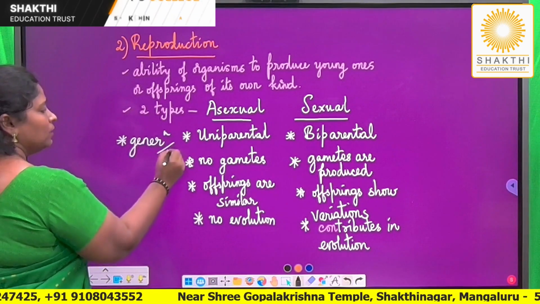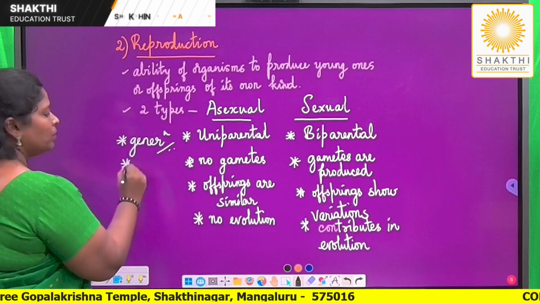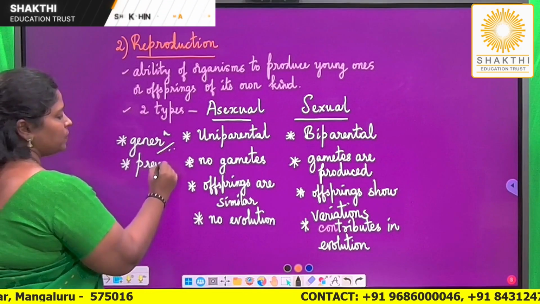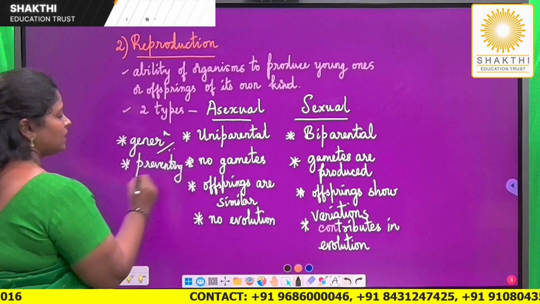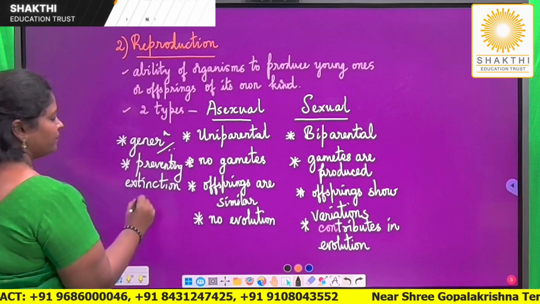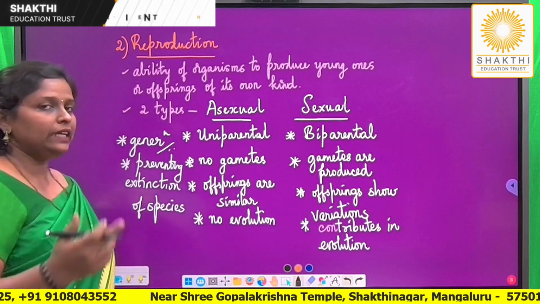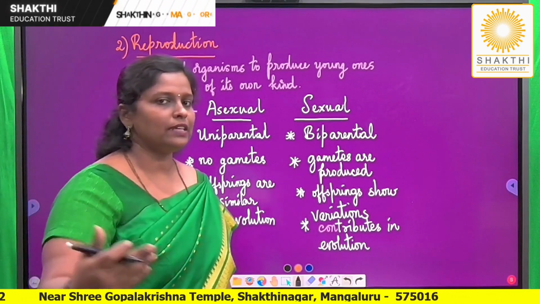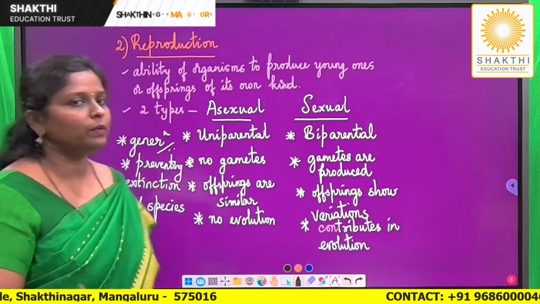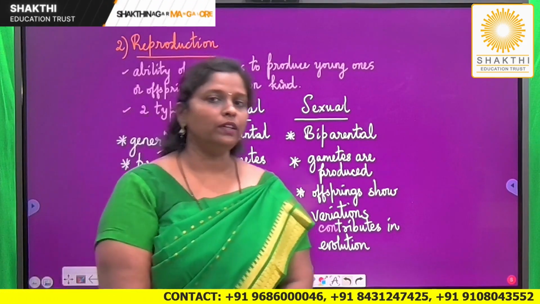That is, one generation will give rise to the next generation. And because of reproduction, a number of species will not become extinct. So, it is preventing extinction of species. So, speaking about the need of reproduction, one important need is that generation has continuously continued for a number of years, and a number of species have not been lost or have not become extinct. Some species have become extinct. The main reason is human interference.